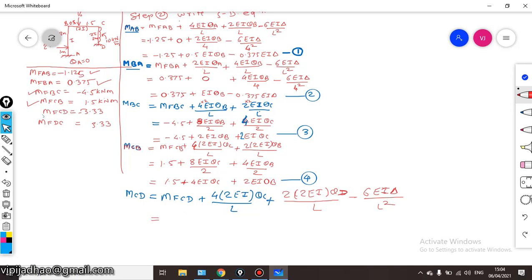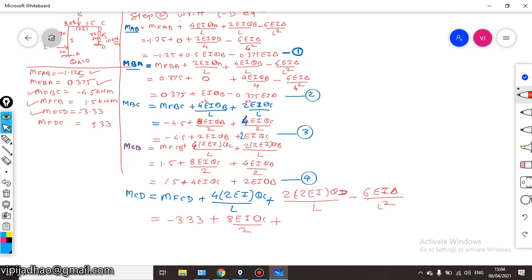We have MFCD, which we have already calculated, as minus 3.33 plus 8 EI theta C, the height of the column is 2 meters, plus 4 EI theta D upon L. This particular term will be 0 because the value of theta D here is 0.